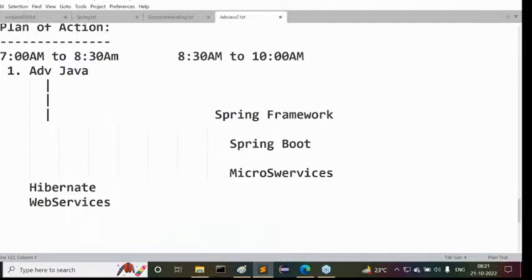All right, sir. Then 8:30 to 10 o'clock. Now at present I'm taking core Java classes there. When I complete core Java at 8:30 to 10 o'clock, then immediately I'll start Spring Framework and all the concepts. This is a fixed schedule that I'm following clearly with respect to Java. Yes, guys, are all of you getting clarity on these points or not? Okay, fine. Now this is the schedule that I'm planning.